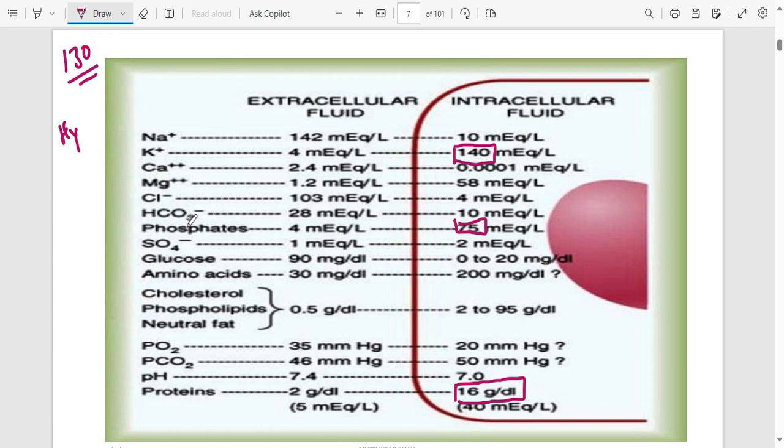But for glucose, look at this. The normal glucose outside the cell, in other words, the normal glucose in blood should be about 90 milligrams per deciliter. If you find it lower than that, that is going to be hypoglycemia. If it is higher, hyperglycemia. So those are some conditions that you can have and they can really ask you about them.